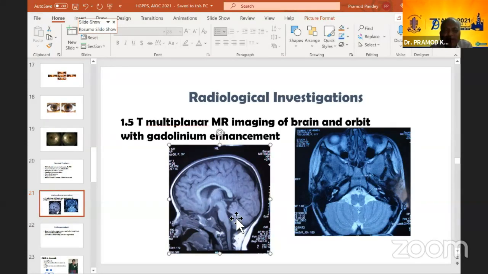See how big this has become, and quite often the facial colliculi cannot be seen in the floor of the fourth ventricle, and there is a butterfly pattern on the medulla. That is, there is a cleft in the medulla because the fibers have not crossed. So there is a cleft in the medulla. So these are the prominent signs which you may find on neuroimaging in GPPS.